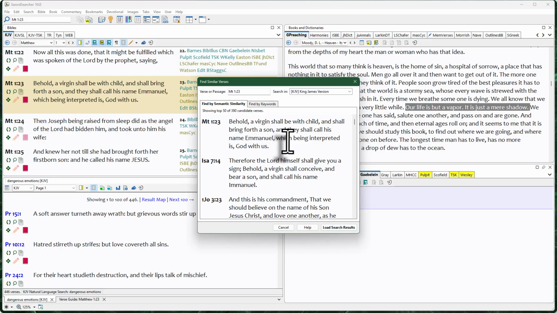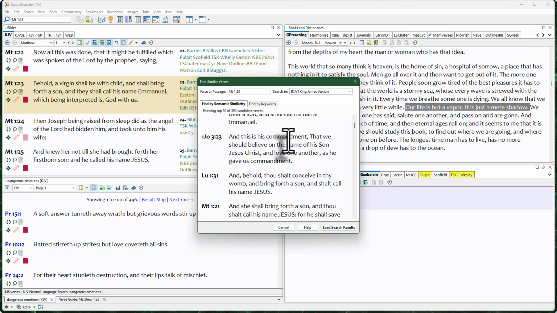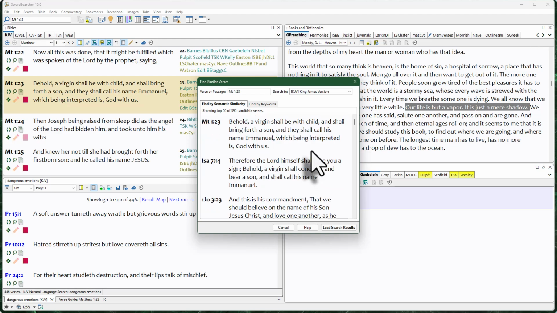The way this works is it just takes the entire text of that verse and then tries to give you similar looking or similar sounding or verses with similar topics or concepts or ideas in them. It's a really great way to find cross-references, and obviously it works pretty well when you're trying to find the source of a quote in the New Testament from the Old Testament.